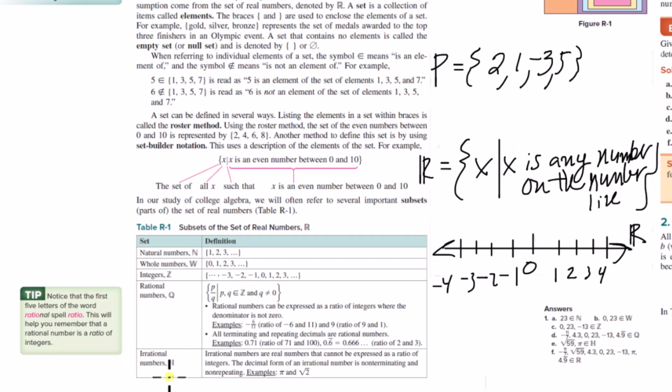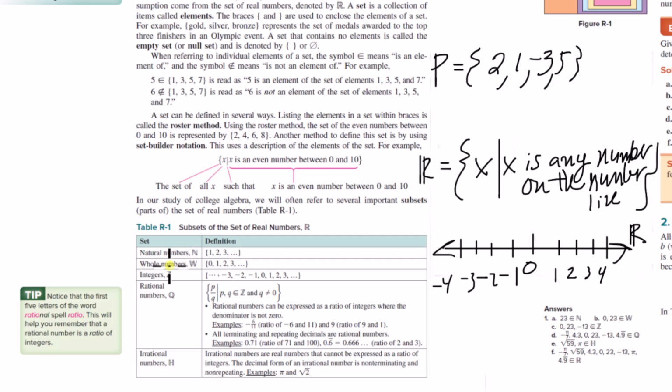And these are the symbols for these sets, right? That's the natural numbers, the rational numbers, etc.